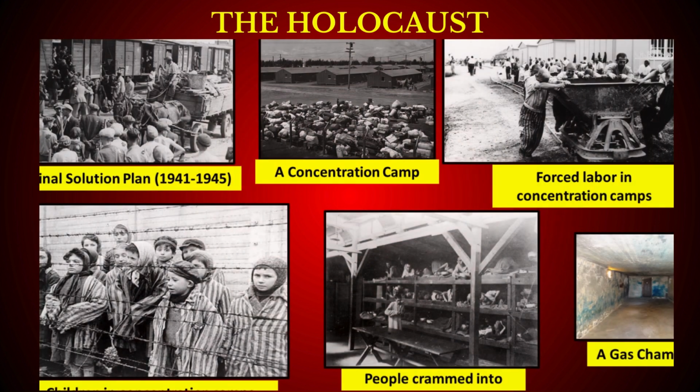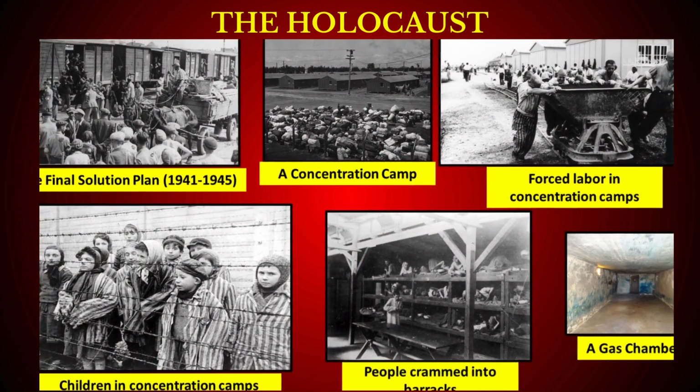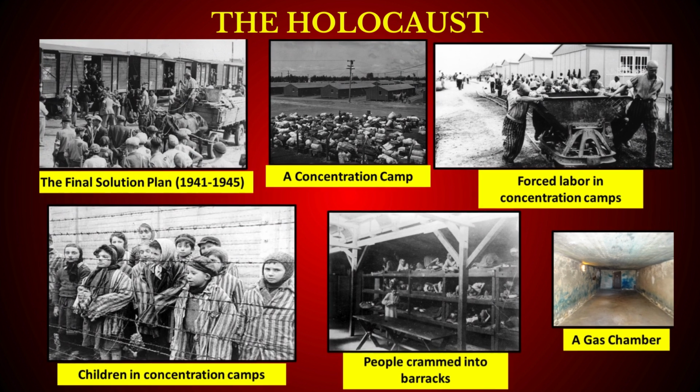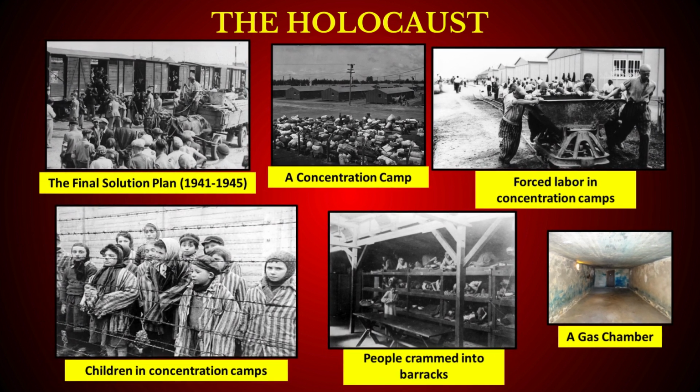In 1942, the final solution plan was devised at the Wannsee Conference by Reinhard Heydrich, the second in command to Heinrich Himmler. As per the final solution plan, Jews from all over Europe were to be eliminated. For this, they were captured and transported to concentration camps with no basic amenities like ventilation, sewage systems, medicines, etc. There, the Jews were engaged in forced labor and crammed into barracks under inhuman conditions.